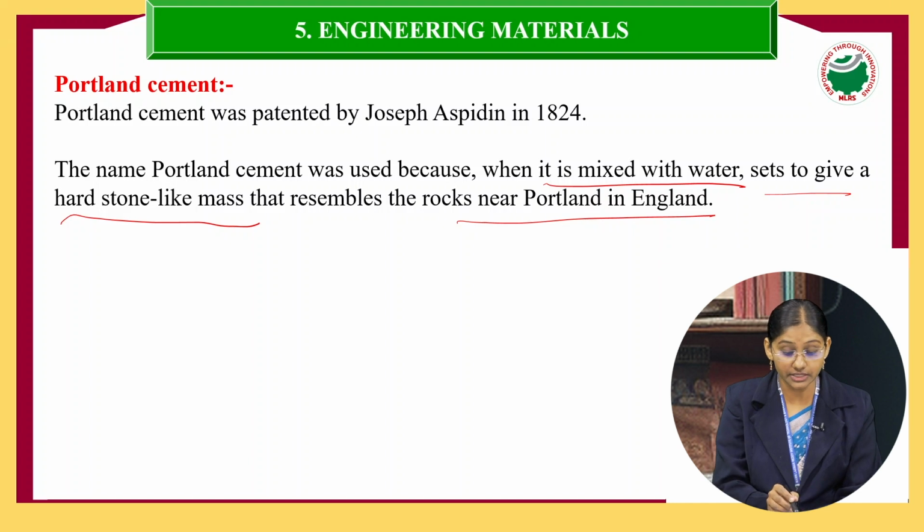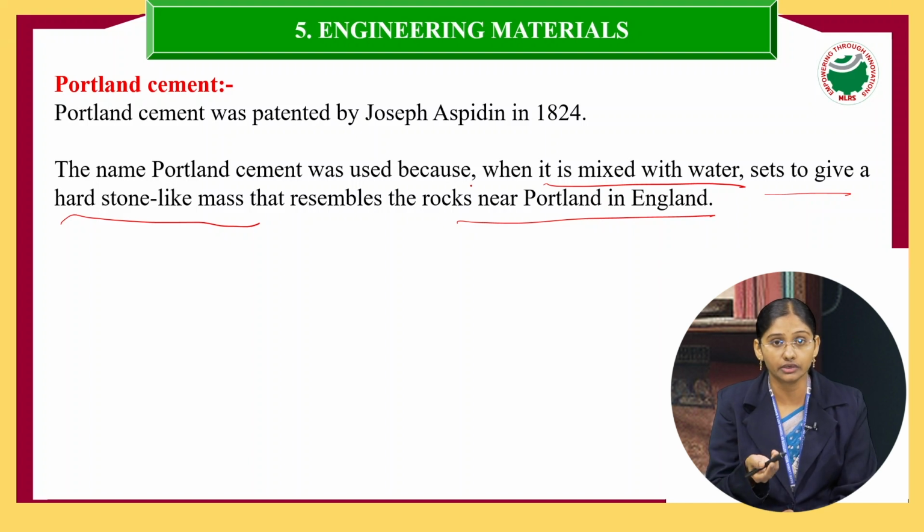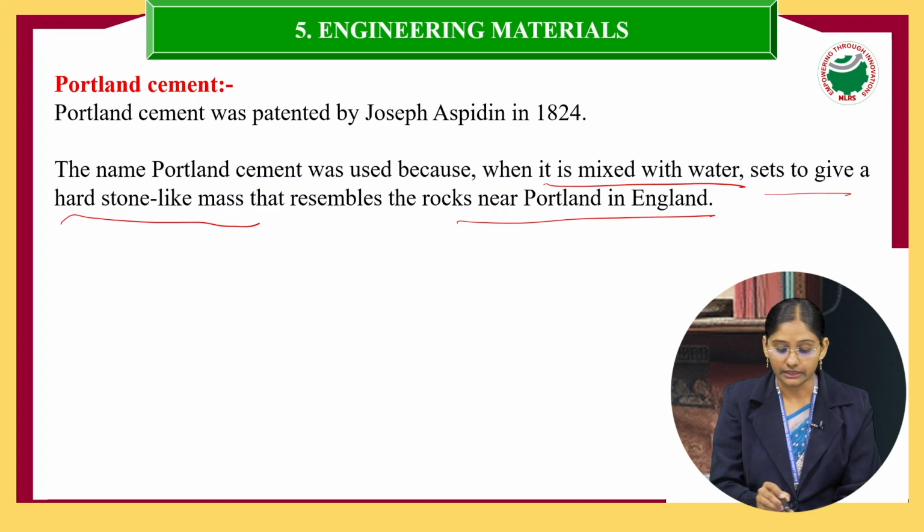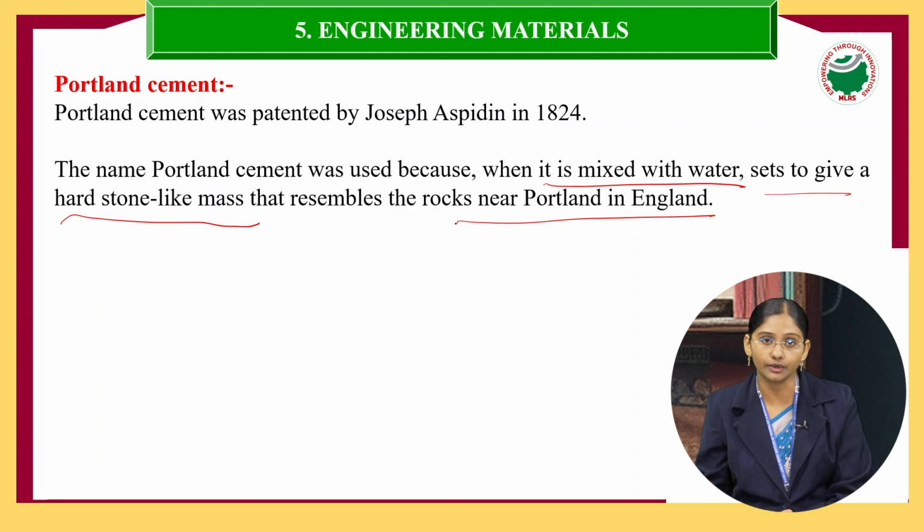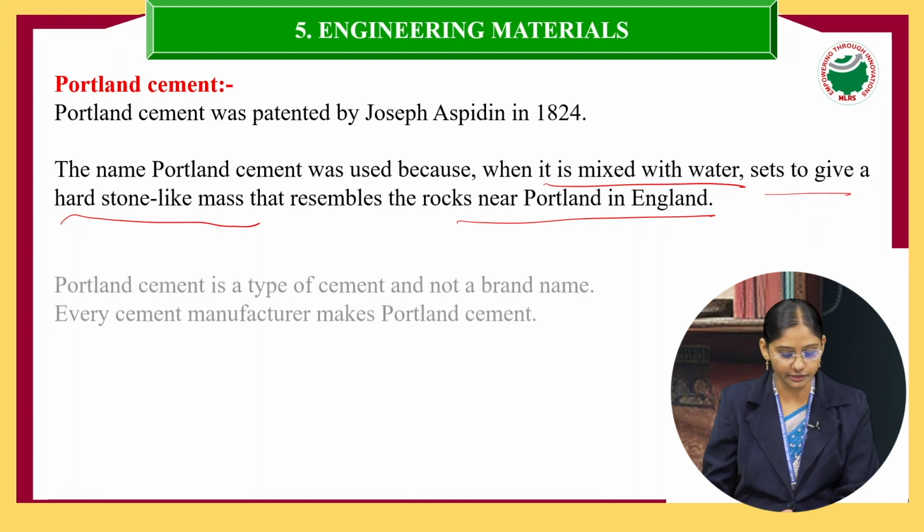When we mix water with the cement, setting takes place and then hardening takes place, and after setting, this hard mass resembles the Portland rock in England. That's why it is named Portland cement.